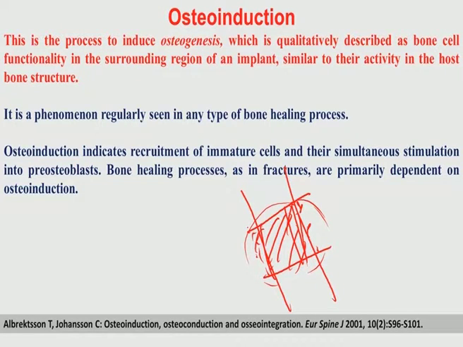and it is a phenomenon regularly seen in any type of bone healing process, and osseointegration indicates essentially recruitment of immature cells and their simultaneous stimulation to pre-osteoblast. Therefore, to prove the osteoinduction process, you also have to see whether certain stages of the differentiation process are taking place or not. Bone healing processes, as in fractures, are primarily dependent on the osteoinduction process. So, there are 2 terms I have defined now. One is osseointegration or osteointegration, and another one is osteoinduction. Induction means you recruit immature cells and then you simultaneously stimulate them to pre-osteoblasts.